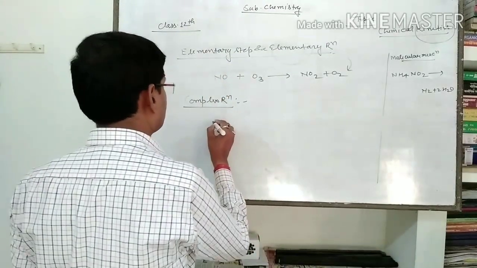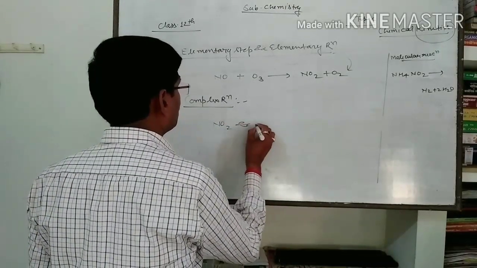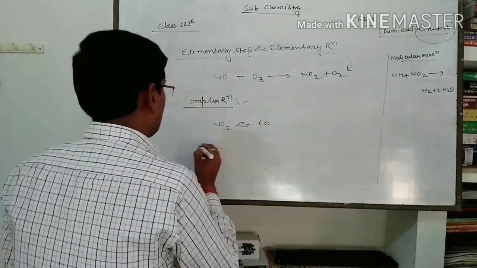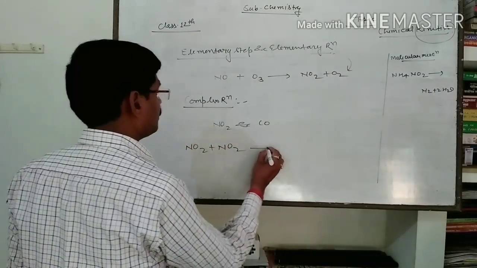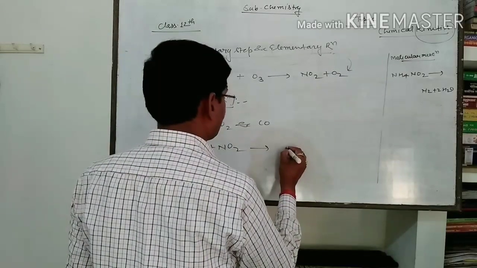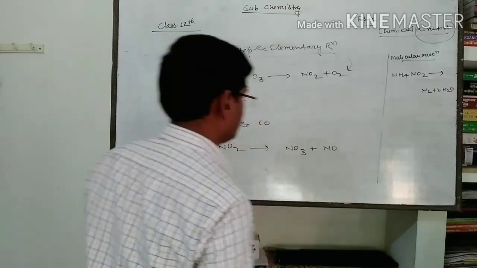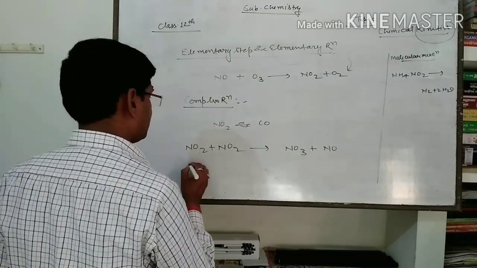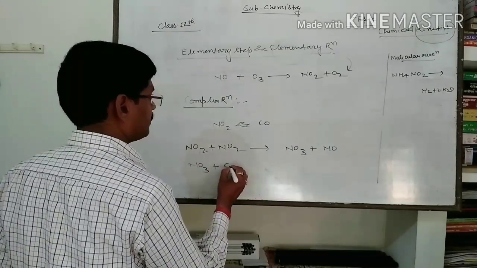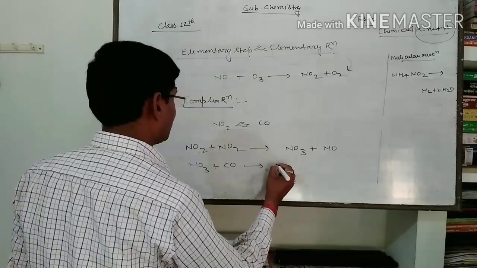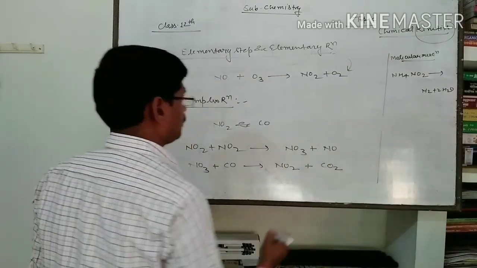Like the reaction of NO2 and CO. When two molecules of NO2 react together, then firstly it gives one molecule of NO3 and one molecule of NO. After that, the formed NO3 reacts with CO and it will give NO2 plus CO2.